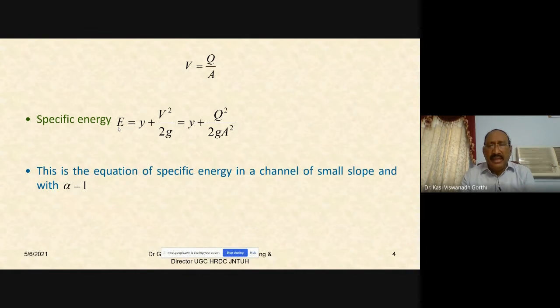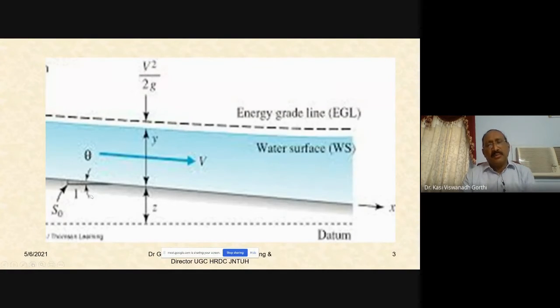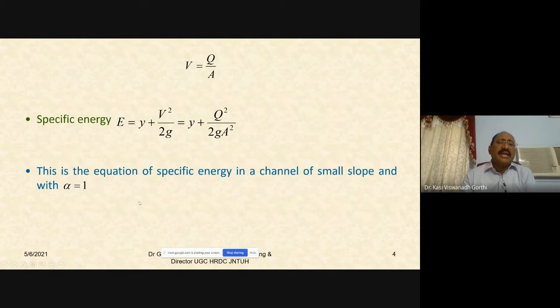Since v is equal to Q by A, if you substitute that in this equation, y plus Q by A whole square, that means Q square by A square, of course with 2g in the denominator. So the specific energy E is equal to y plus Q square by 2g A square. This is the equation for the specific energy in a channel of small slope. That means the longitudinal slope is considered to be very small, theta being very small, and the kinetic energy correction factor alpha is equal to 1. So these are the two assumptions that we have made: alpha equal to 1, the slope is very small, and you are considering a very short horizontal reach.